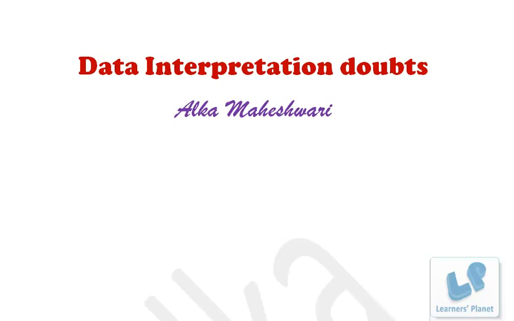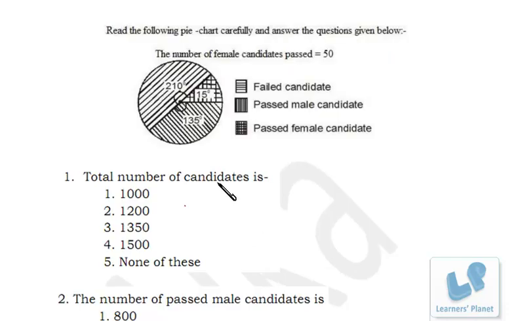So let's begin this. Now we are having this pie diagram. Here failed candidate, passed male candidate and passed female candidate. So this is 210 degree, passed male candidates 135 degree and passed female candidate 15 degree. Now the first question is the total number of candidates is.